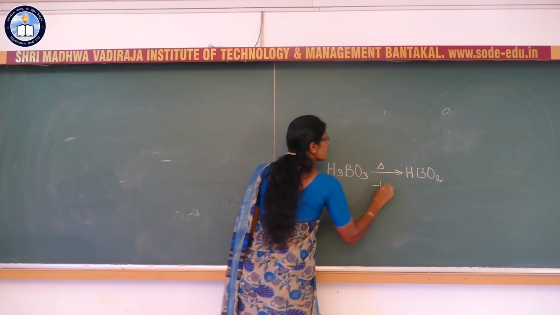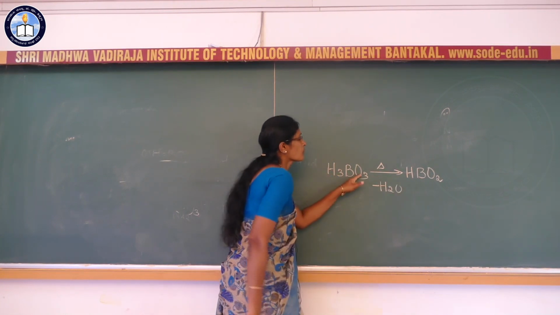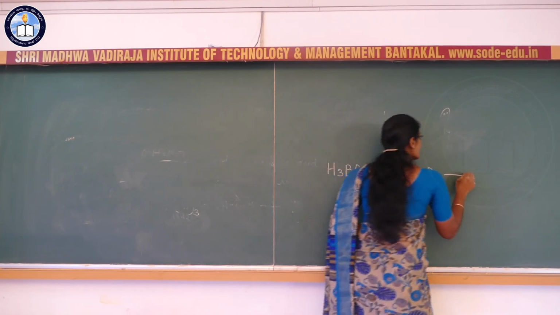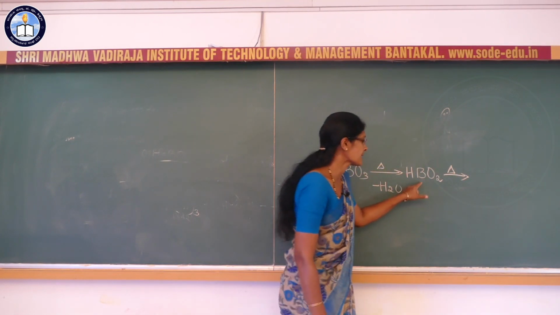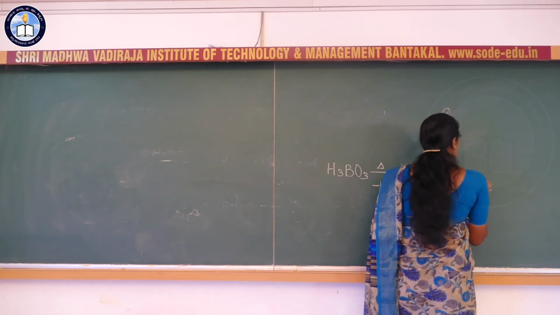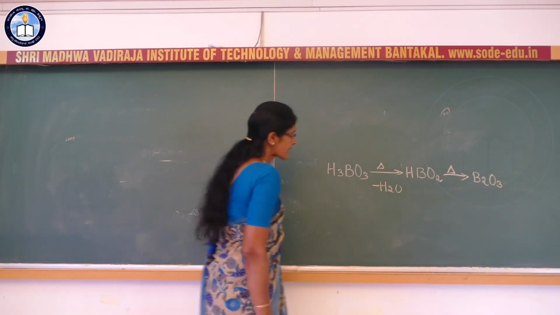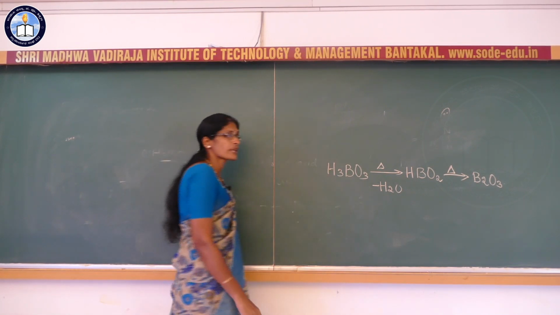It loses its water molecule, H2O: remaining one H, one O is removed, so remaining 2 O. Again, on further heating, it loses its water molecule and forms B2O3. So this is about the action of heat on orthoboric acid.